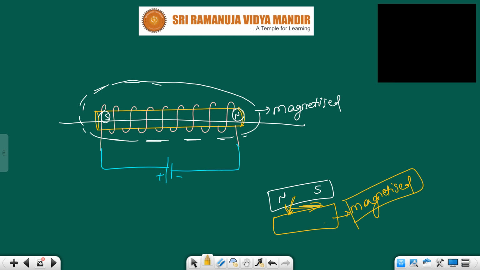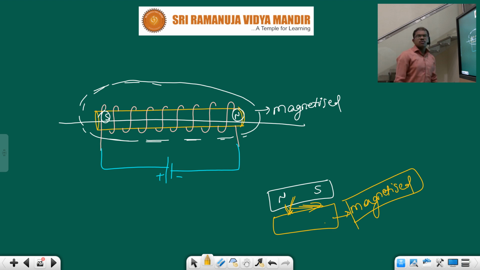And it acts as a magnet. Okay. Now, up to how much time can it maintain that magnetism? Up to how much time can it behave as a magnet? That capability to store the magnetic field is nothing but retentivity.